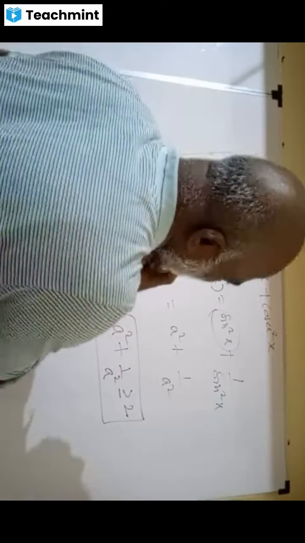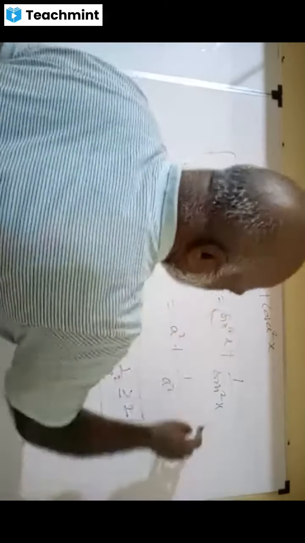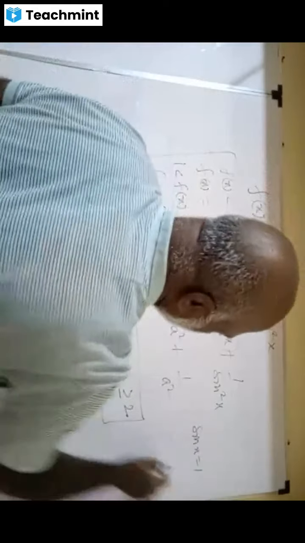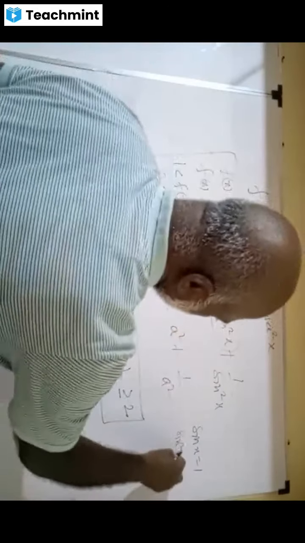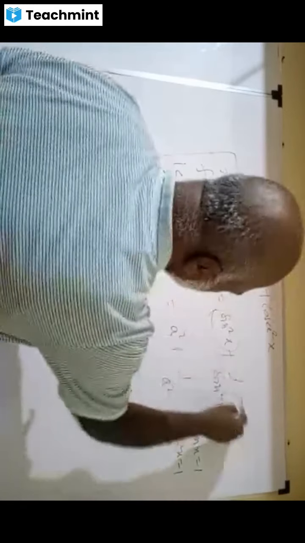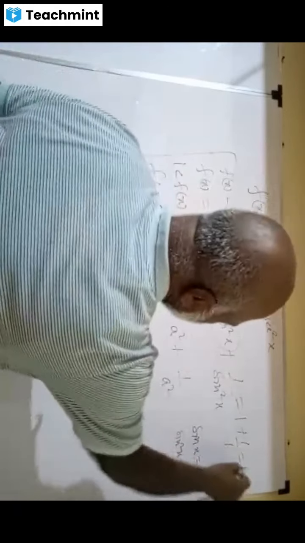See, the sin x value, if I take 1, what is the sin square x value? 1. So this becomes 1 plus 1 by 1, that is called 1 plus 1, that is called 2, right?